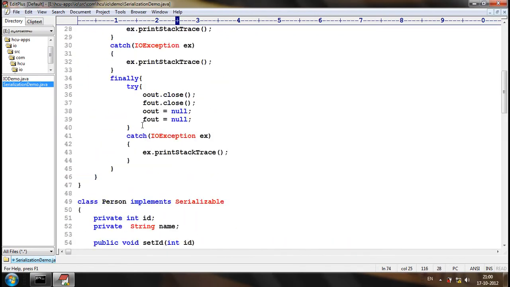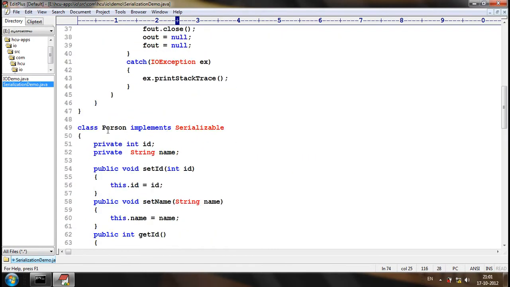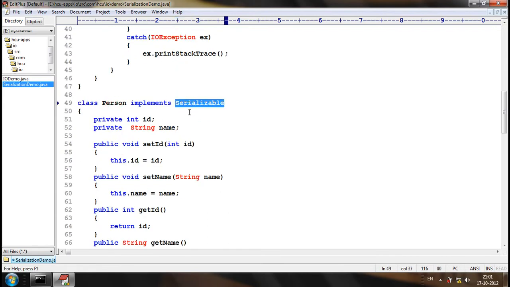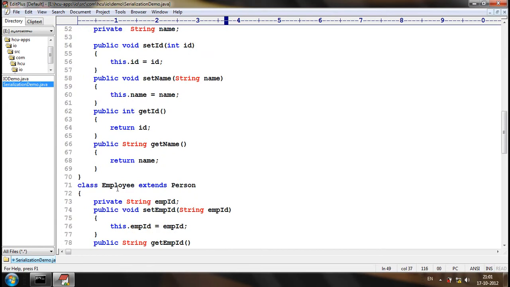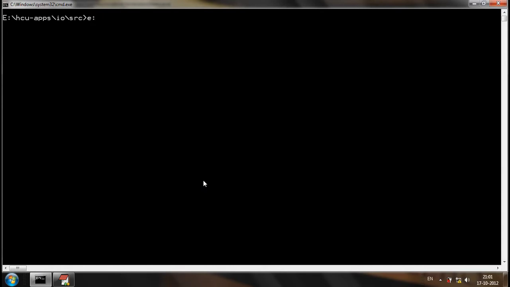Now the Employee object contains 3 attributes. After compilation, the Employee contains 3 attributes: ID, name, and employeeID. Now we can process this information into the file system using serialization. Just because Person is serializable, even Employee will become serializable. Now let me try to compile the application.